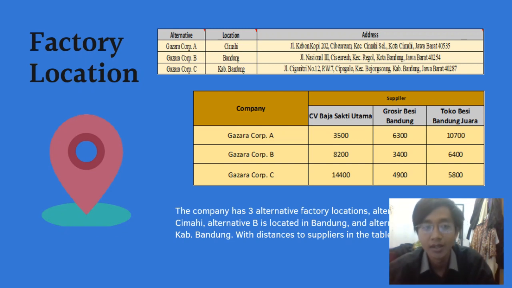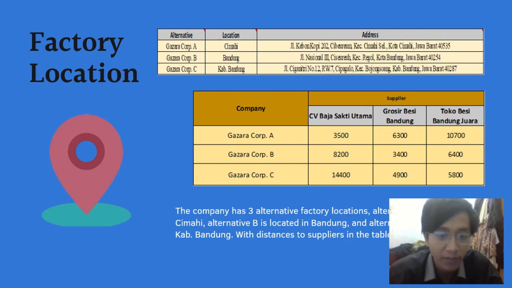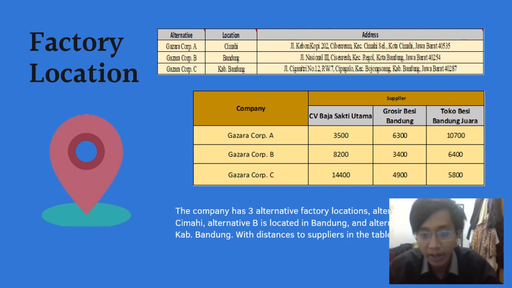So I'm gonna introduce you to the factory relocation. The company has three alternative factory relocations. Alternative A is located in Cimahi, Alternative B is located in Bandung, and Alternative C is located in Kabupaten Bandung, with the distance to the suppliers in the table on this side. If you can see the table,